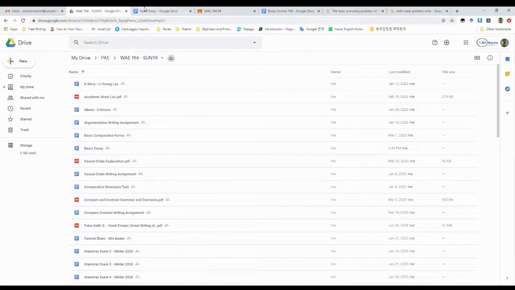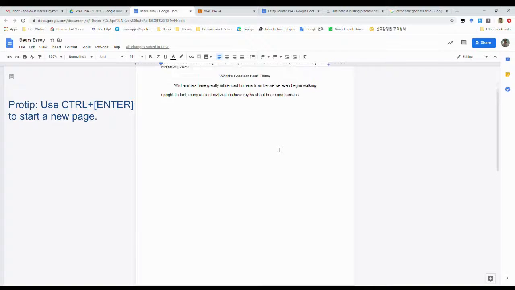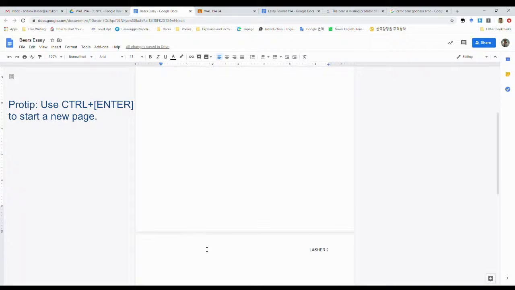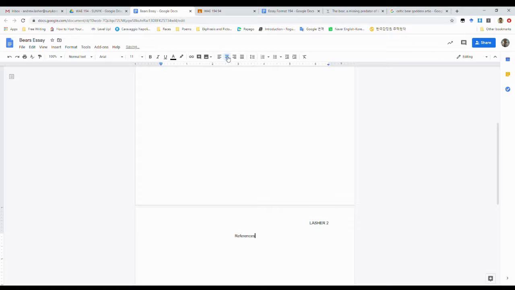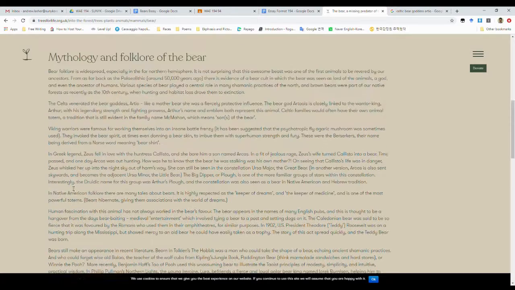All right. First thing first, we go down to the bottom. And you see what I did there? Control plus enter makes it go to a new page. References. Dan Puplet. We got family name, first name, no date.